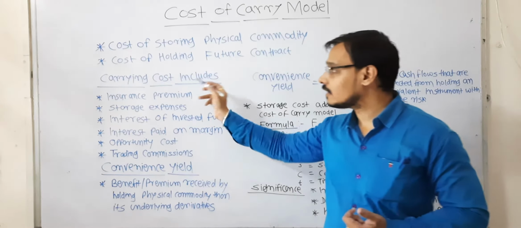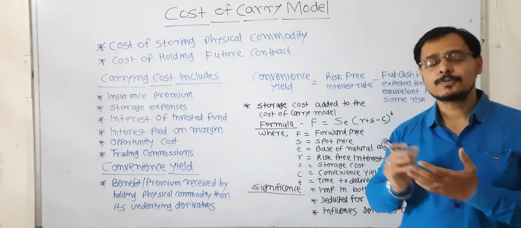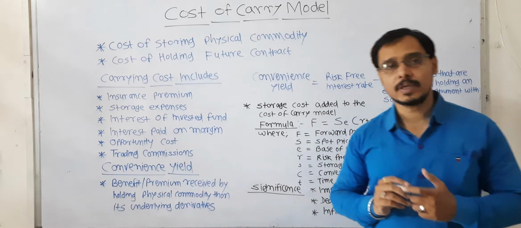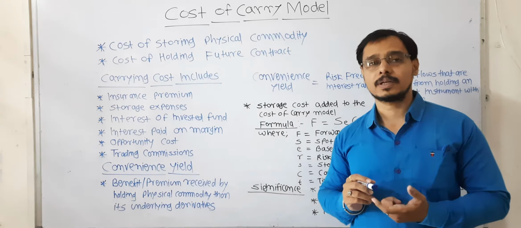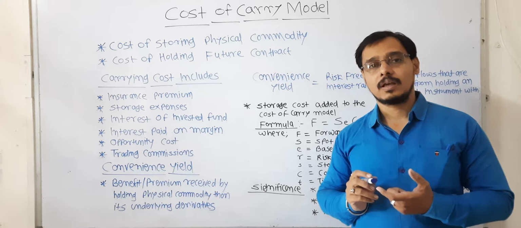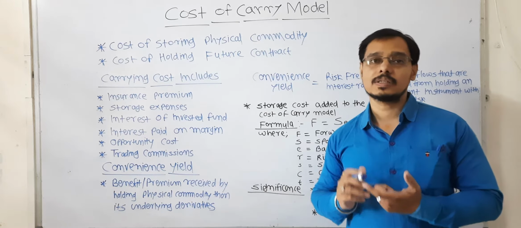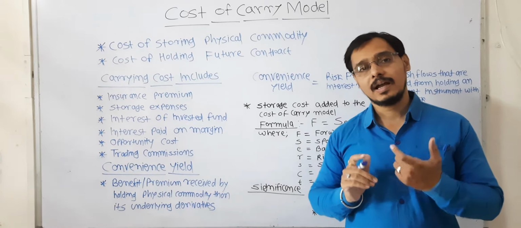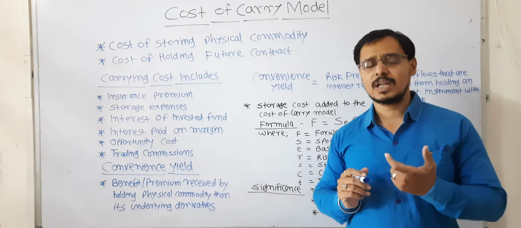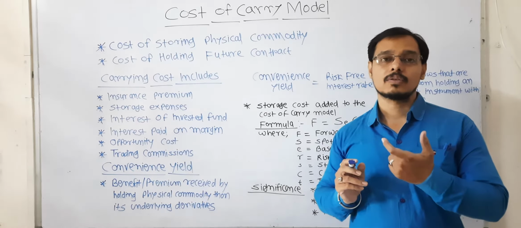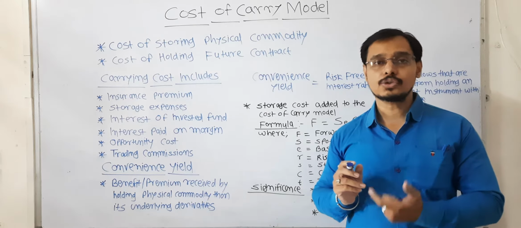Now the carrying cost includes different heads. The first head is insurance premium. For example, if a farmer has insured his commodity which is in the warehouse, at that time that farmer will have to pay the particular premium to the insurance company for getting that insurance.